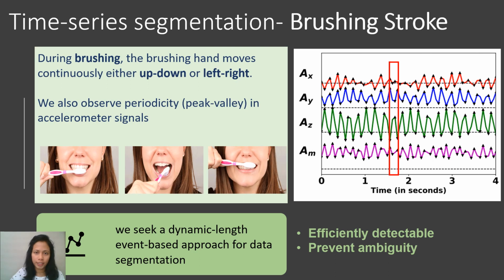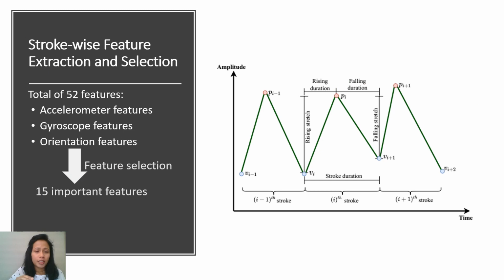During brushing, people generally perform either up and down or back and forth periodic motion with the brush, which is reflected in the accelerometer signal as peak and valley, as shown in the figure. One peak and valley corresponds to one brushing stroke. We identify one brushing stroke as the anchor event, which is efficiently detectable and prevents ambiguity. From each brushing stroke, we compute several features including accelerometer, gyroscope, and orientation features. After that, we apply correlation-based feature extraction to extract the most important features.